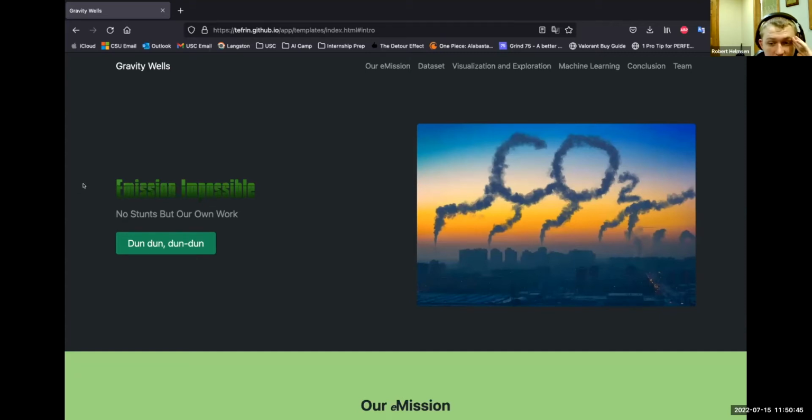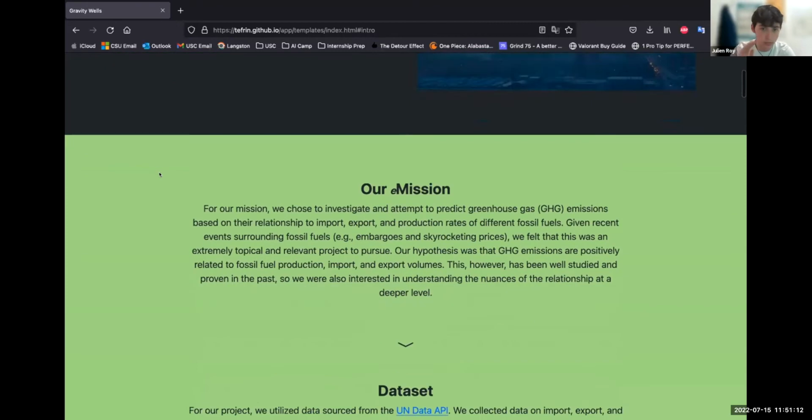Here's another one. We did our project on greenhouse gas emissions, as you can see from the giant billowing smoke CO2 image we have there. And just because we thought it was a catchy name and a good pun, we named our project Emission Impossible. And that button there, the dun dun dun dun dun, that's the Mission Impossible theme. So if you want to click on that, quick link. So now I'll pass it off to Julian to go over more.